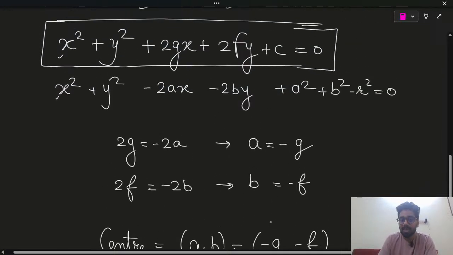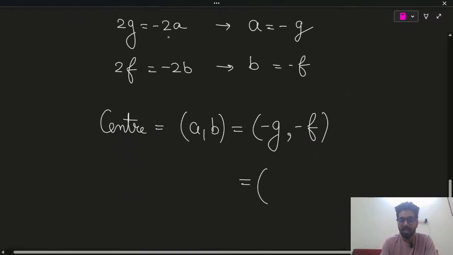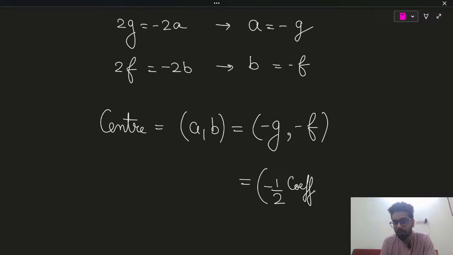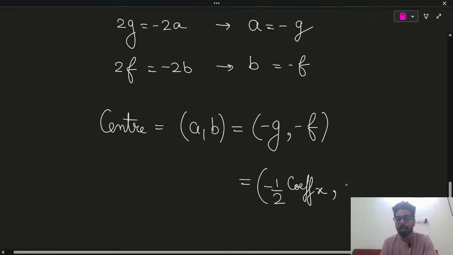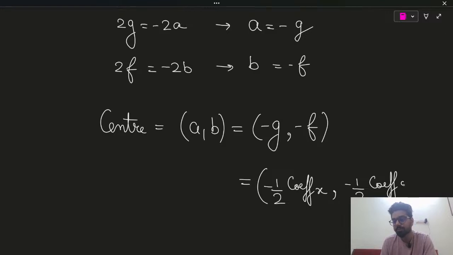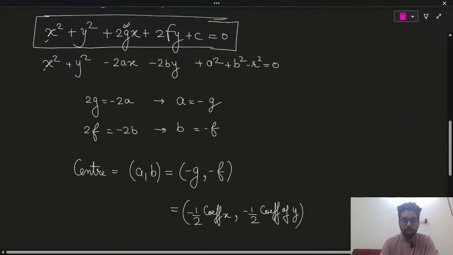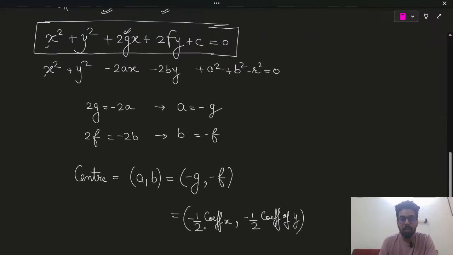So you will check g is basically 1 by 2 times of coefficient of x, right? So I can write down minus g is minus 1 by 2 times of coefficient of x, comma, minus 1 by 2 times of coefficient of y. You check. I will shorten this again. So minus 1 by 2 times the coefficient of x. What is coefficient of x?